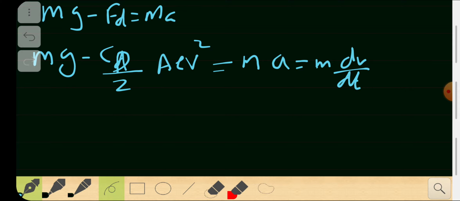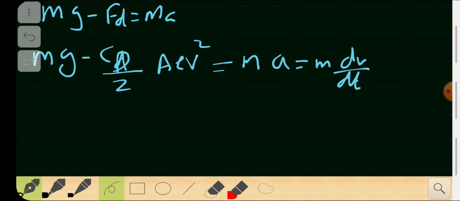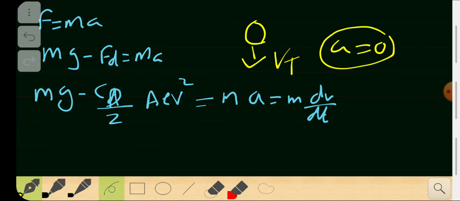After reaching some velocity, which is called the terminal velocity v_t, the water droplet's acceleration will be 0. That's the technical definition of terminal velocity: the maximum velocity it can have. When it is reached, the acceleration is 0.